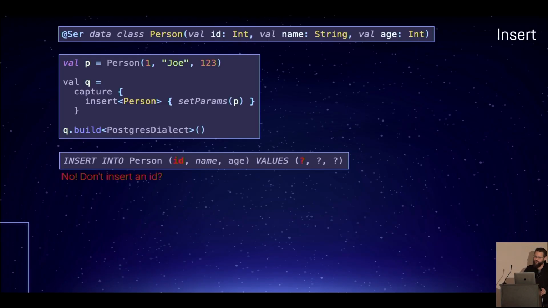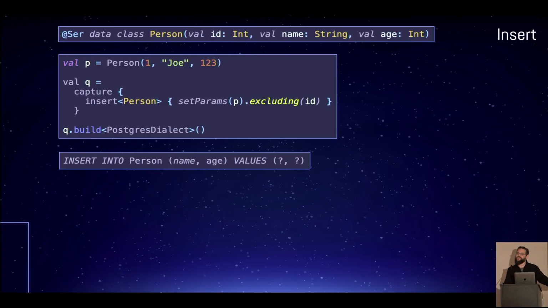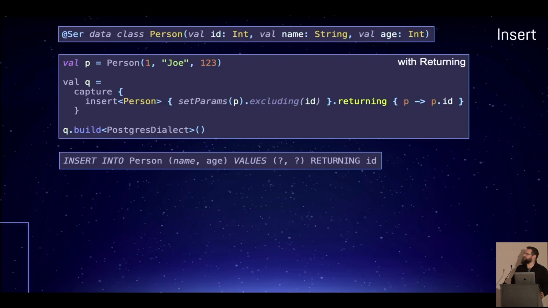Ooh, but there are some things that we don't want to insert, right? Like ID. We expect to have database-generated IDs, so there's an excluding function for that. It is variadic. You can put whatever you want inside. Next up, we have a returning function if your database supports it. Right now, this is supported on SQLite, this is supported on Postgres, and this is supported on SQL Server. SQL Server has a slightly different syntax, but it works.